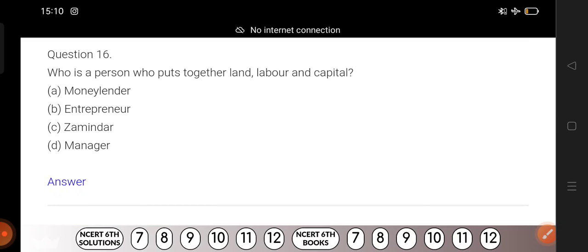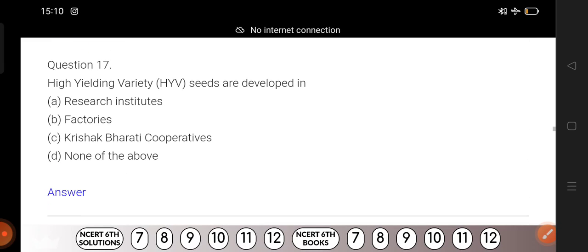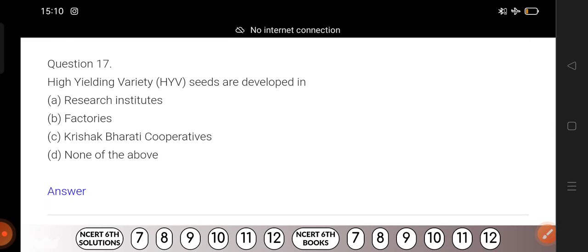Now, who is a person who puts together? Okay, leave this question also. Question number 17. High yielding variety seeds, HYV seeds, are developed in where? In a factory, in a Kisan Bharti cooperative, or in research institutes? High yielding variety seeds. Okay, counting begins. 1, 2, 3. Disclose the answer.